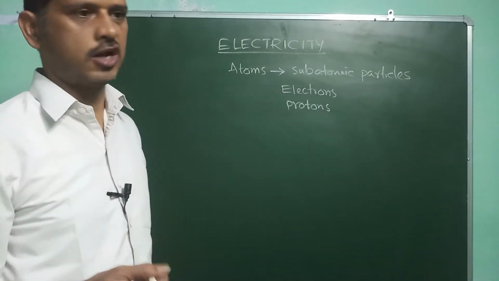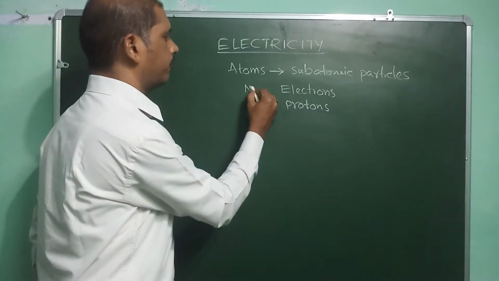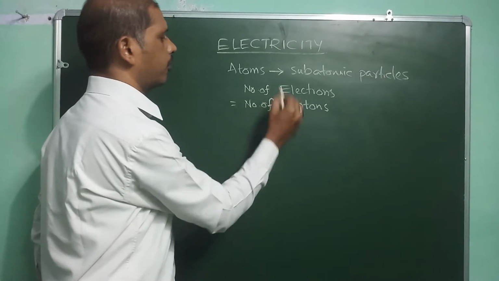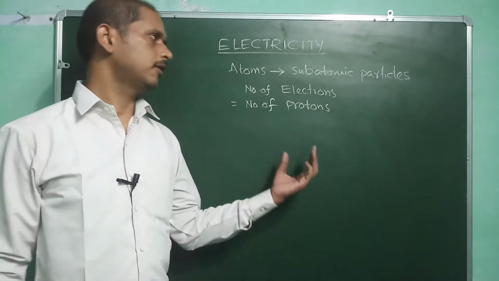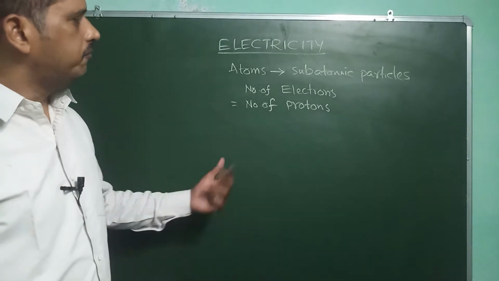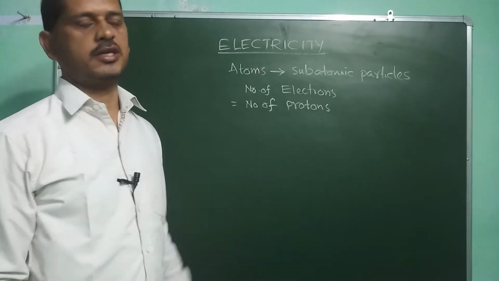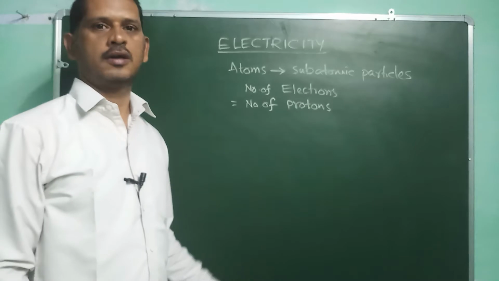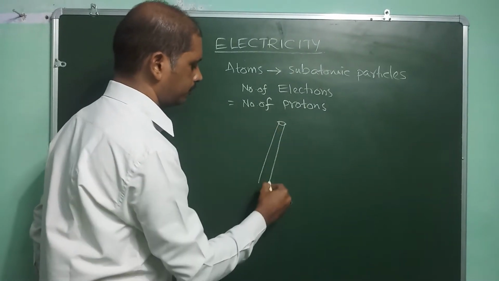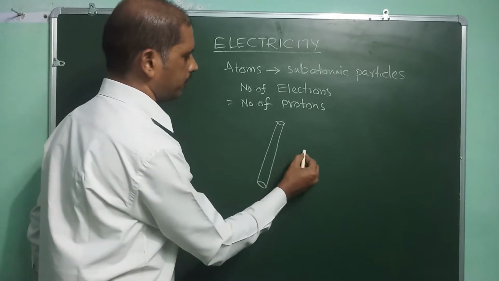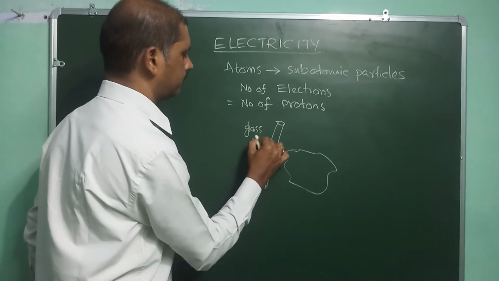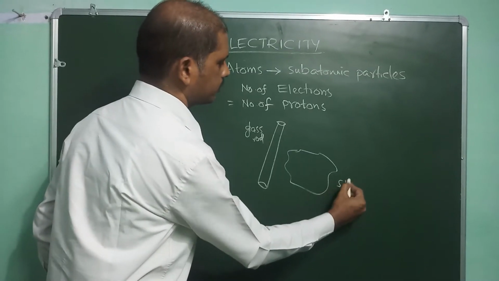So let us discuss the charge also. Number of electrons is equal to number of protons, then the body or the particle is not electrified. For example, consider a glass rod that is rubbed with a silk cloth.